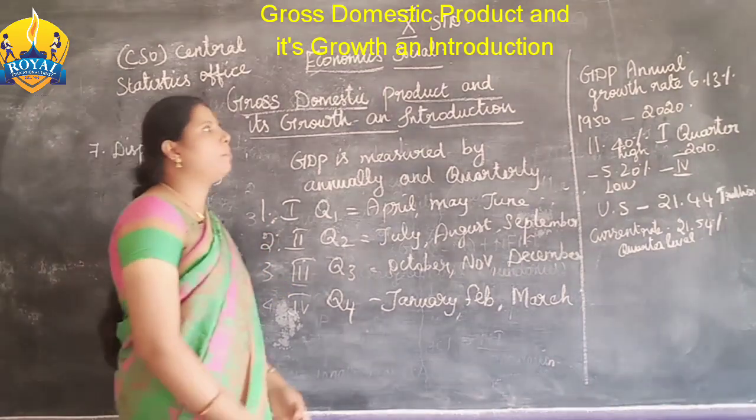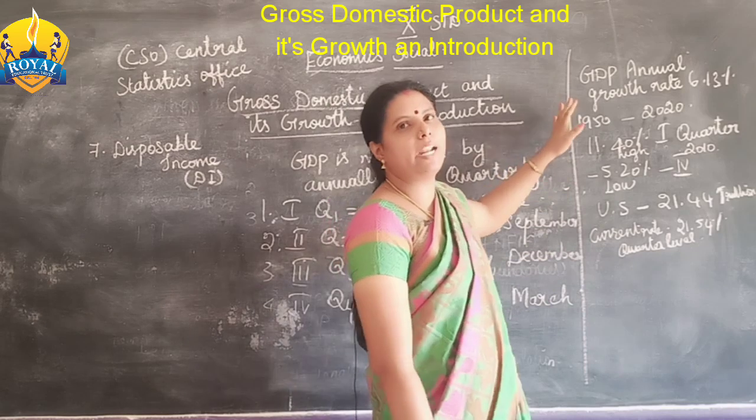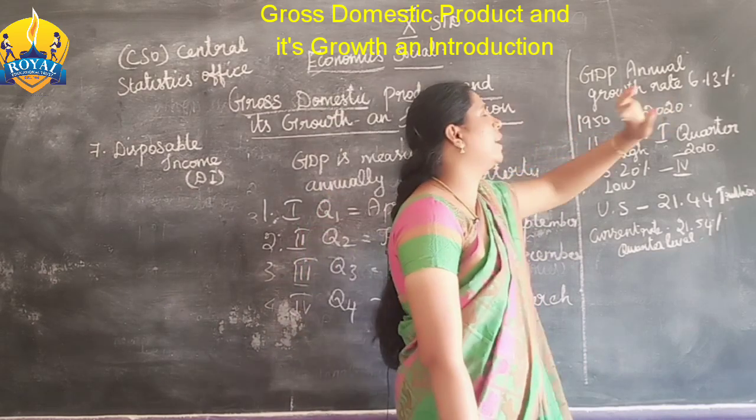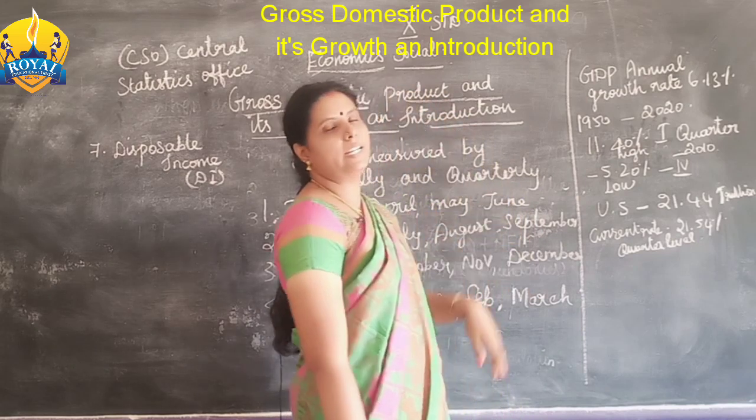The GDP annual growth rate in India is normally 6.13%.